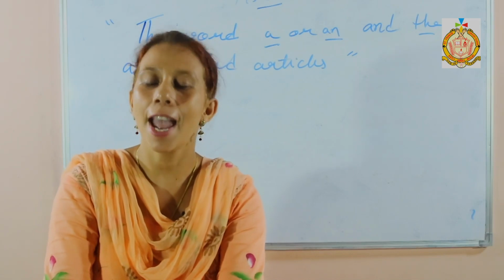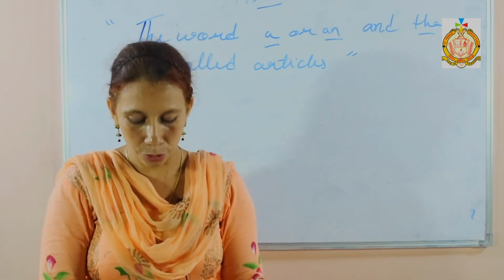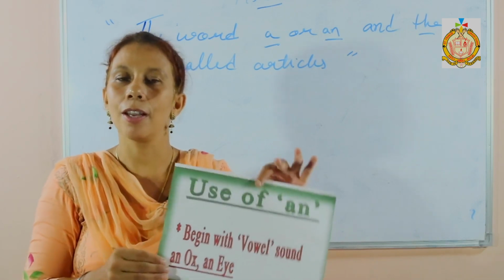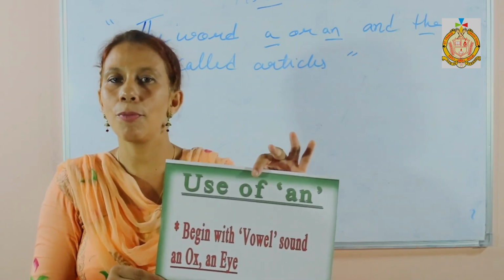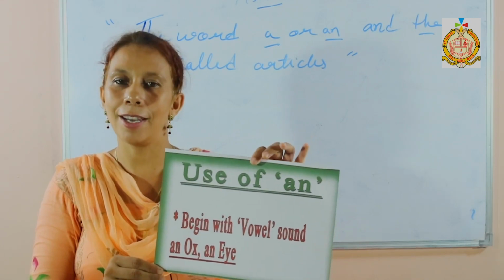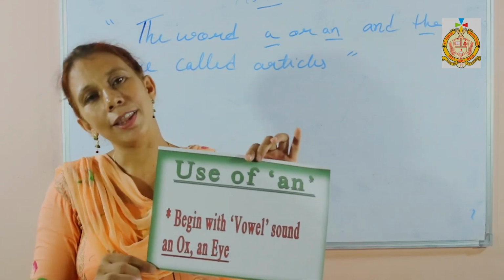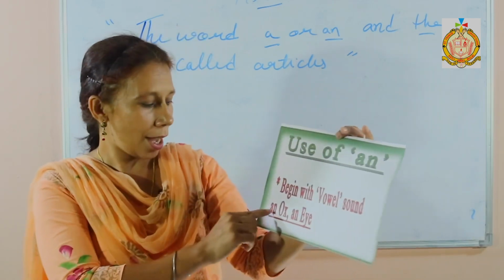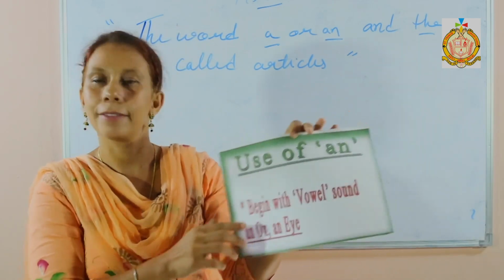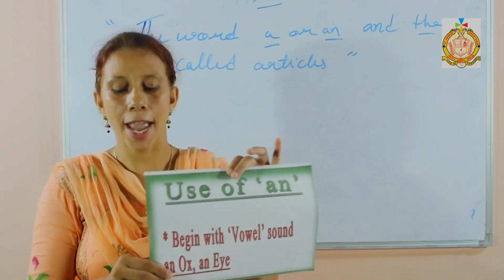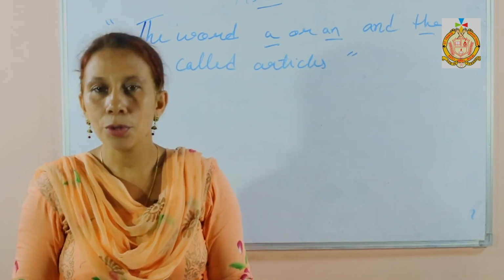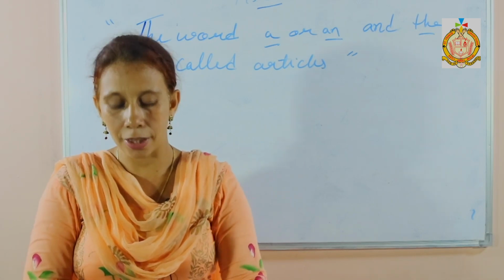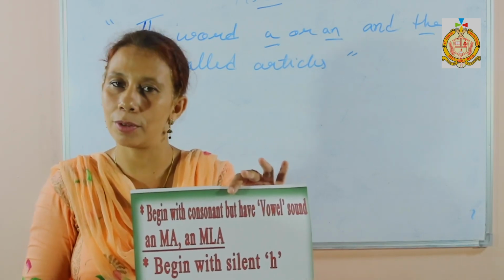Where do you use an? An is used with words that begin with a vowel. The first and foremost important use of an is with words that start with vowels. An ox, an I. With a vowel sound, you can use an. The second use of an is with words that begin with a consonant but have a vowel sound.